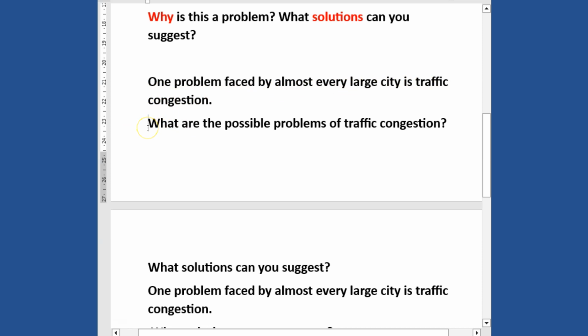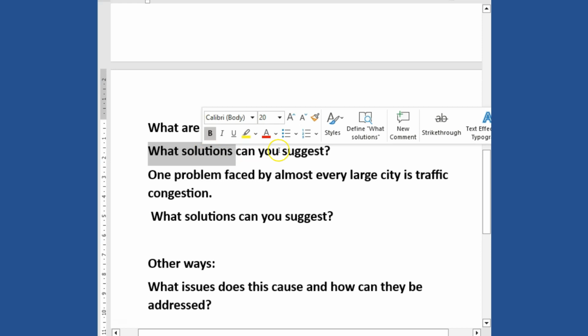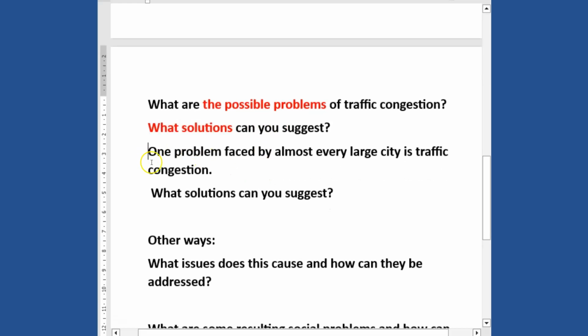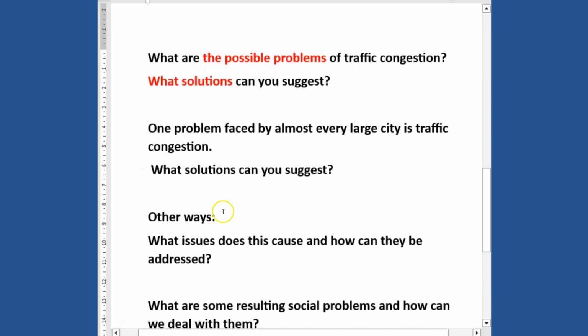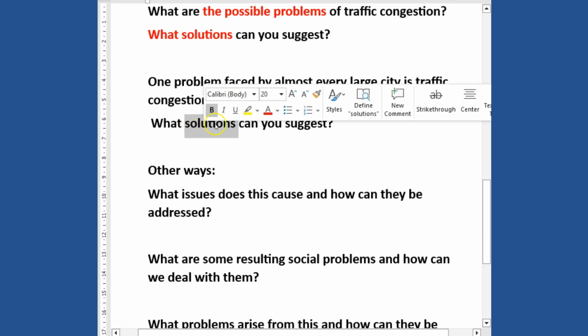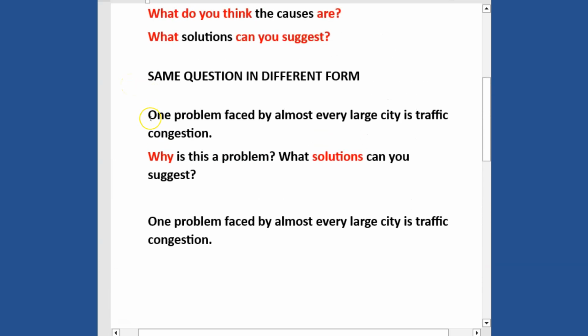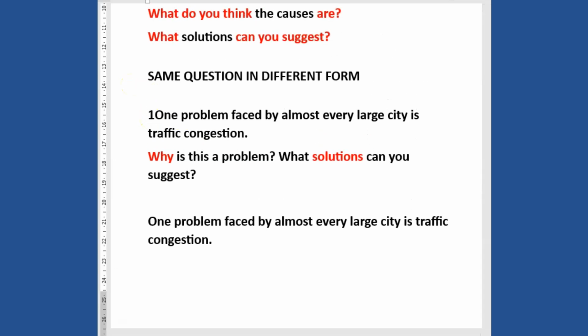Okay, the same question, a problem faced by almost every large city is traffic congestion. Let's look at the task. It states: what are the possible problems of traffic congestion? What do you think are the possible problems that traffic congestion can cause? The possible problems, and then what solution. Now this one too is the same question, but it only asks what solution. What solution can you suggest? You see the same question, but it's asking you in different ways. That is what you should note.